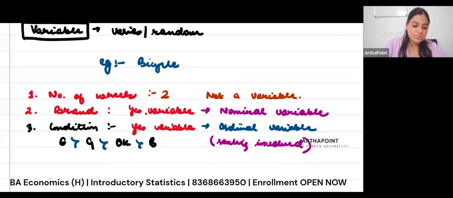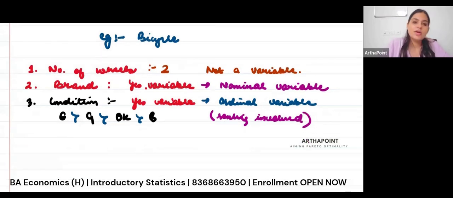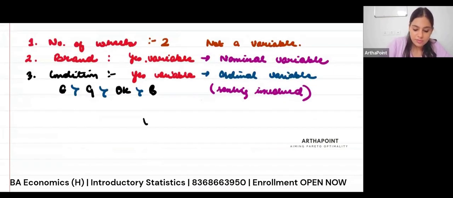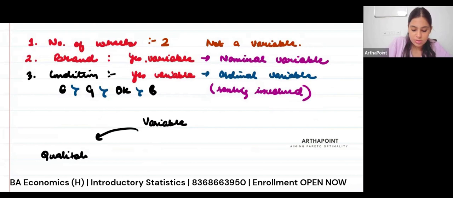Right? Then we can make this actually: a variable can be qualitative or it can be quantitative.